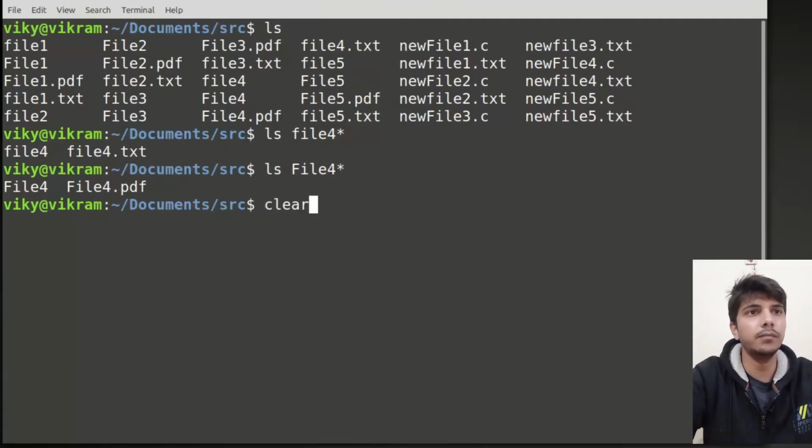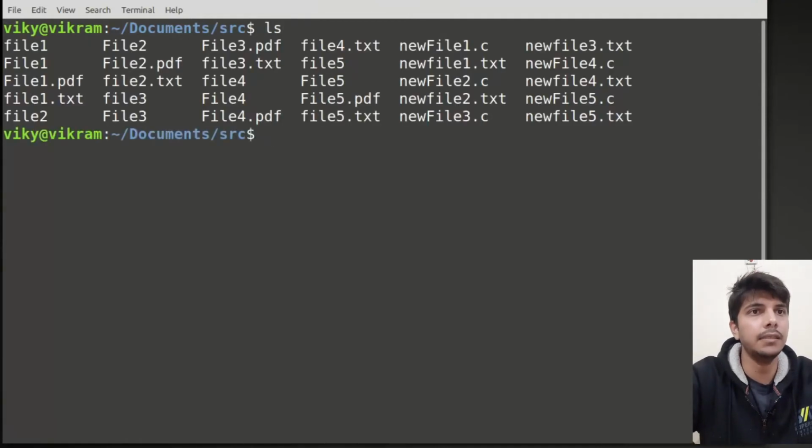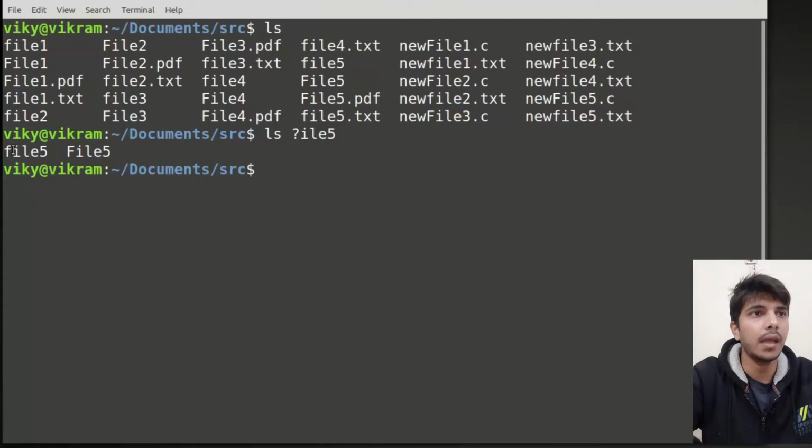Now let's jump to our next wildcard, the question mark. The question mark matches every other possible character. Let me give an example. Let's say these are our files, and I want to match the files which have ILE 5 at the end, and I don't care what the first character is. If I do ls, you will see these two files are matched.